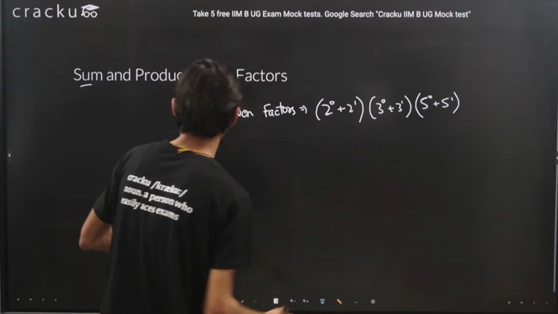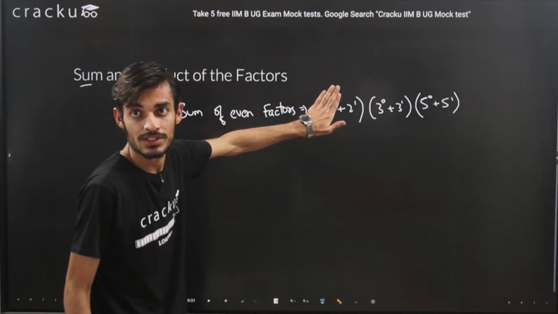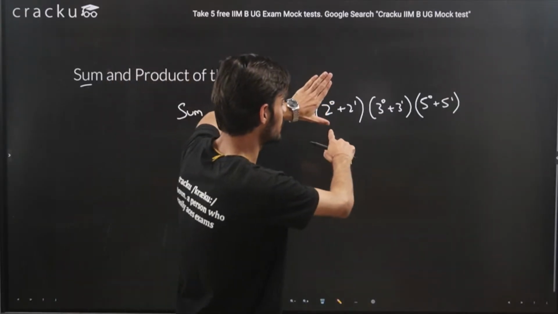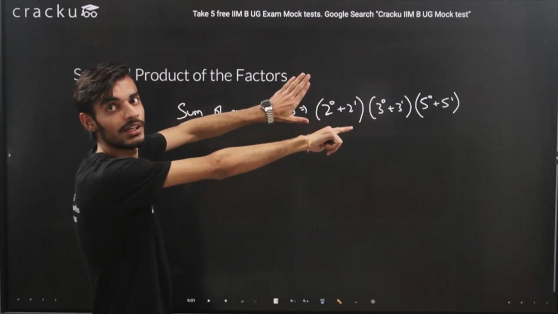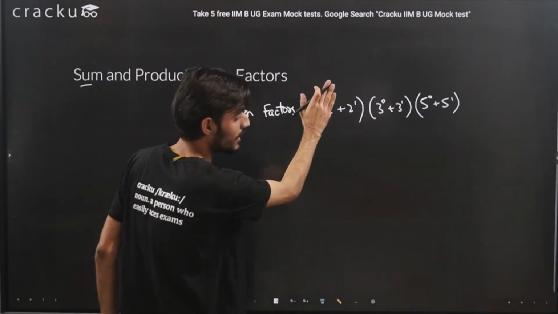Okay, so because we need to calculate the sum of even factors, we won't calculate 2 raised to the power 0. Like I told you, if we calculate that, we will not be left with only even numbers, meaning some odd values will also get calculated. So we just neglect 2 raised to the power 0.